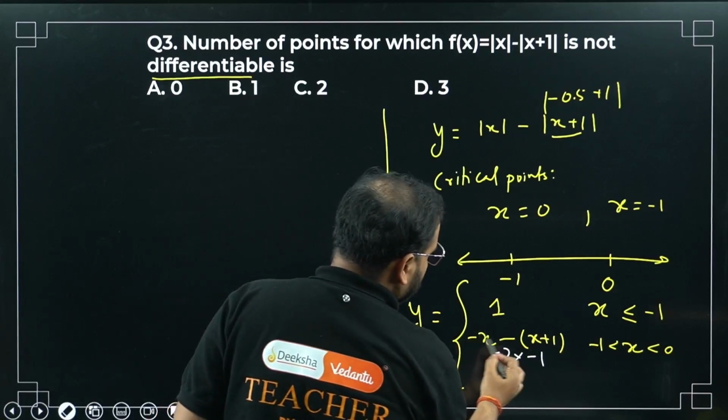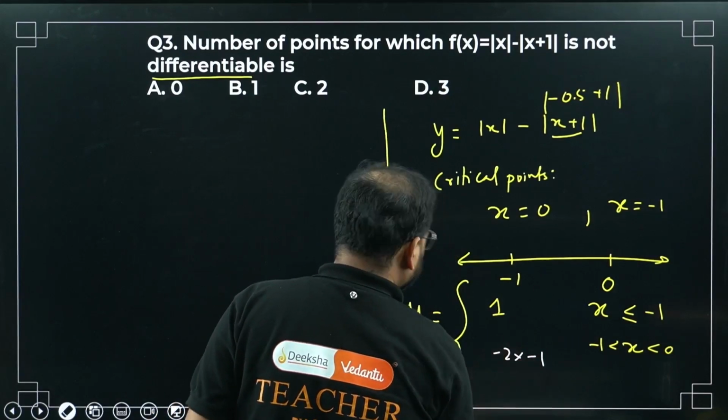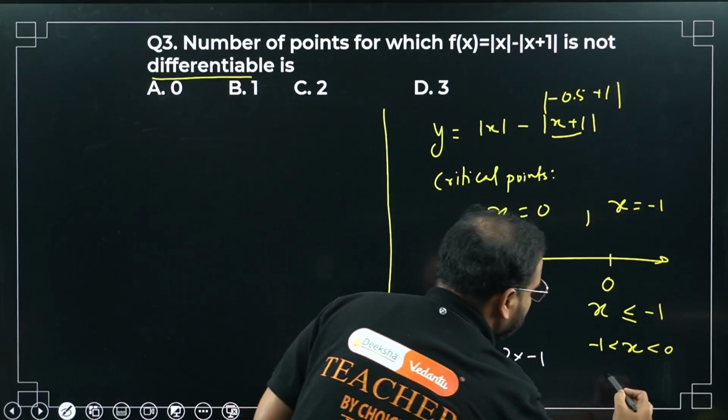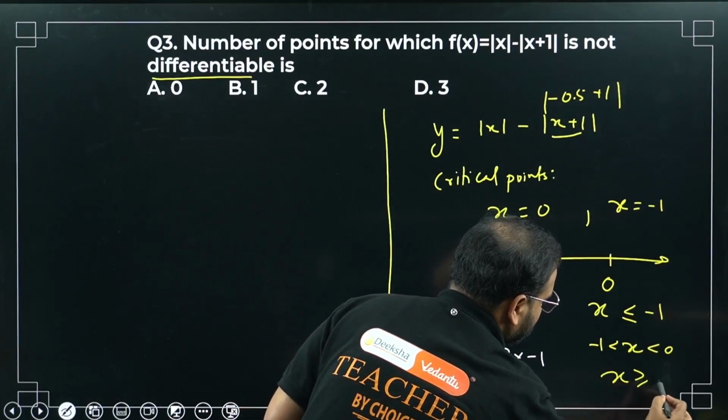Please have a look. I simply write it as minus 2x minus 1, sir. Great. What about the last one? X greater than or equal to minus 1.